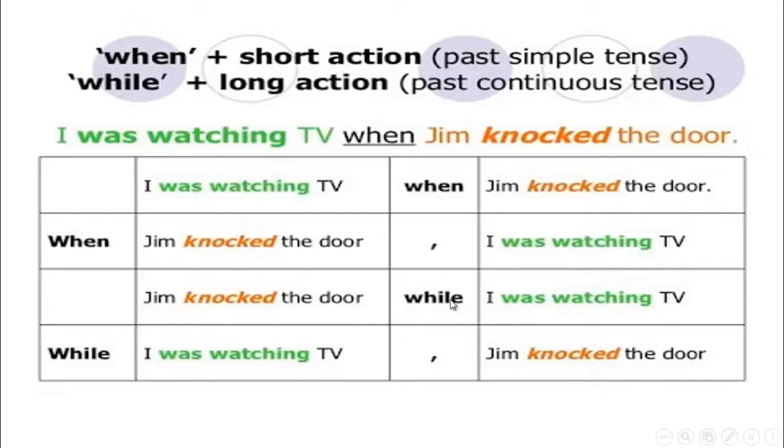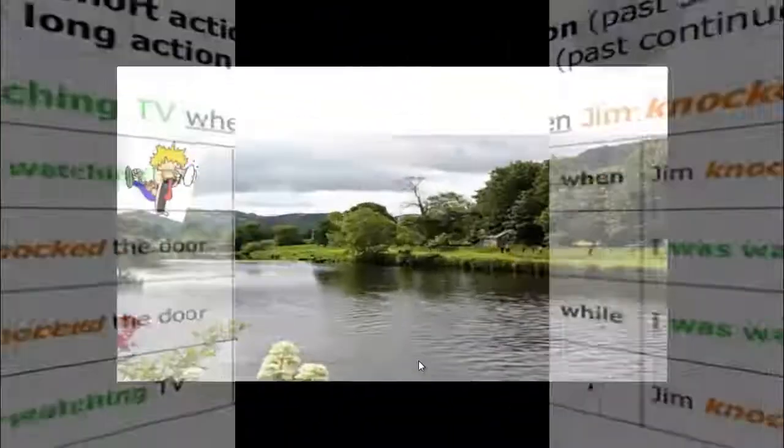While, if you are going to use while in the middle, you are going to use past continuous after it, and before it past simple. Like, Jim knocked the door while I was watching TV. If you are going to use while at the beginning of your sentence, try to take the part that comes after it, the same, like while I was watching TV, this is a long action, comma, Jim knocked the door, this is a short action that came and cut the long action.